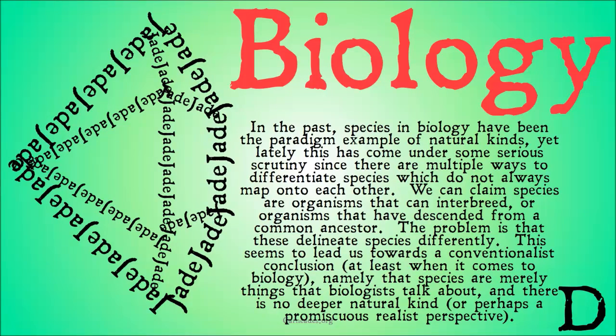The problem is both that these individual claims seem to have their own problems, but also that those two ways of delineating species are going to pick species differently. So our natural kind of Homo sapiens might look different depending on how we say natural kinds should be separated in terms of biology. So if that natural kind, that species, looks different just depending on what we say species are, is there really a natural thing that is species out there, or is it just the way